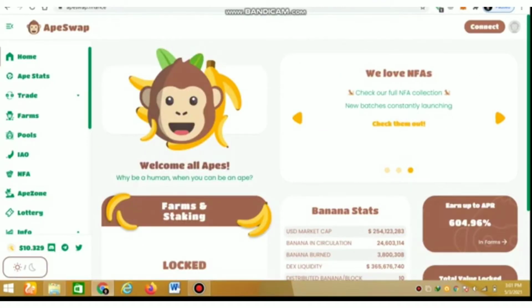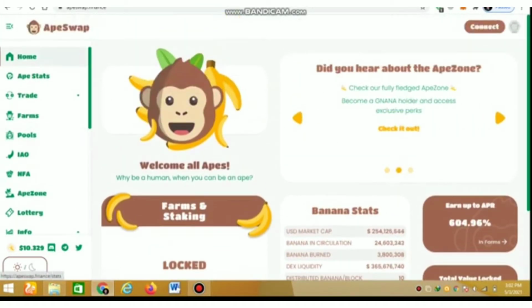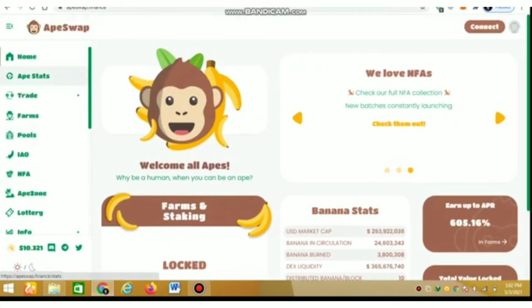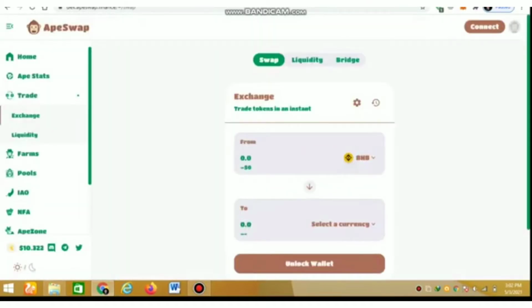EpiSwap, the project EpiSwap.finance. This is a very good project, a platform for staking and farming. As you can see in the statistics on APE stats, the price of EpiSwap's native coin, Banana Coin, is now approximately $10.321.